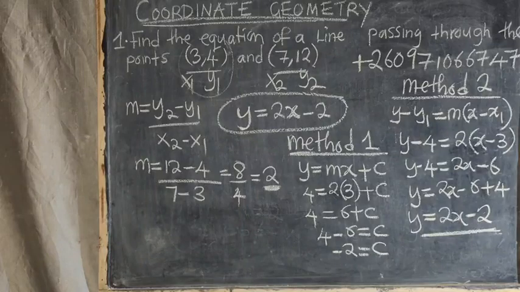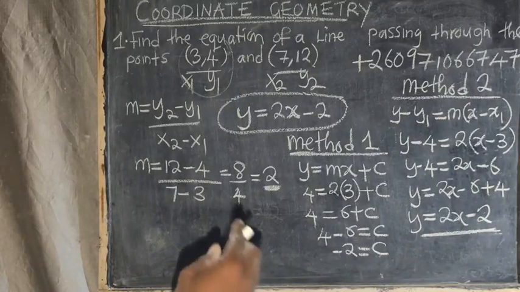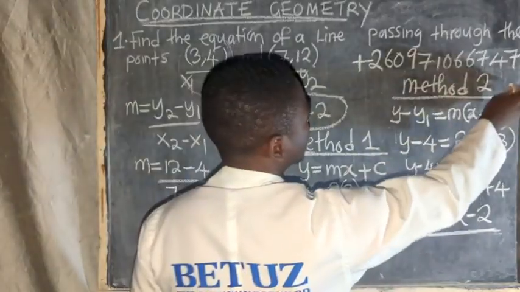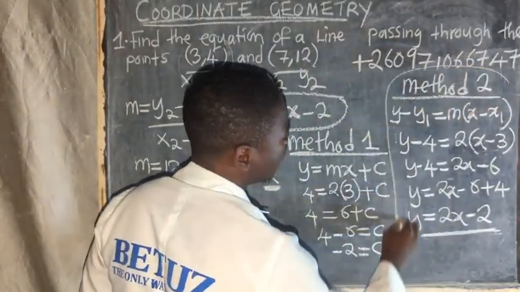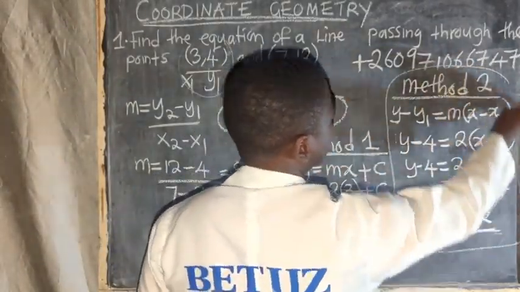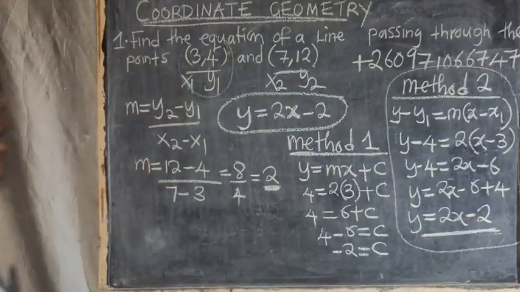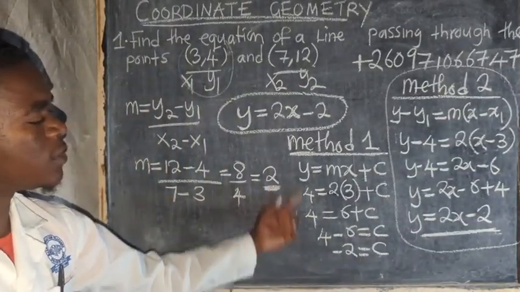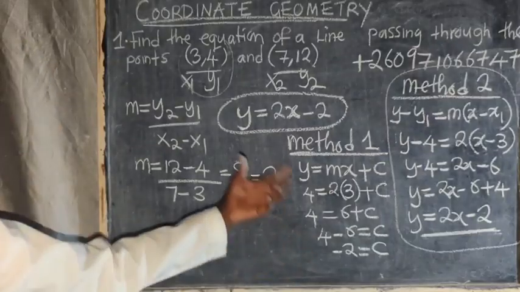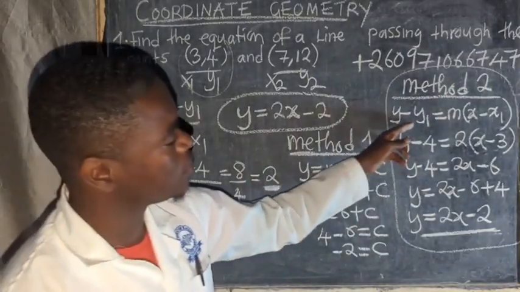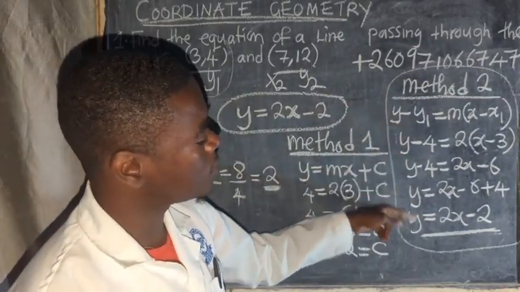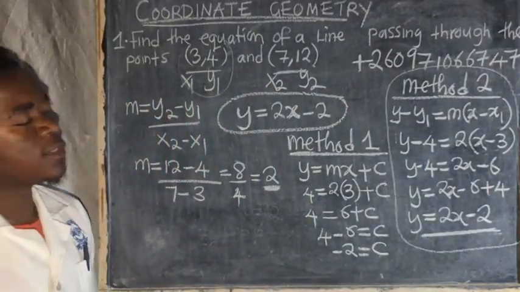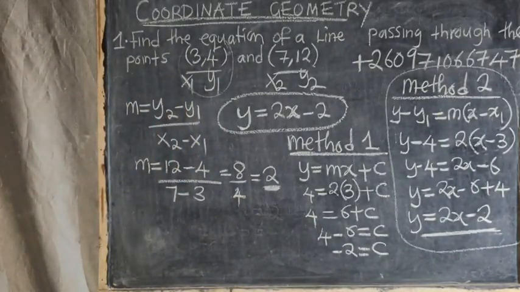Myself, I always prefer people going with method 2, because in all the videos that I've done, I just go with this particular formula. I don't use this one where you get to find the value of c. Though it seems to be very short, it's better. I just tell my students to use this one. They just substitute. It is better. So this is how we get to answer them.